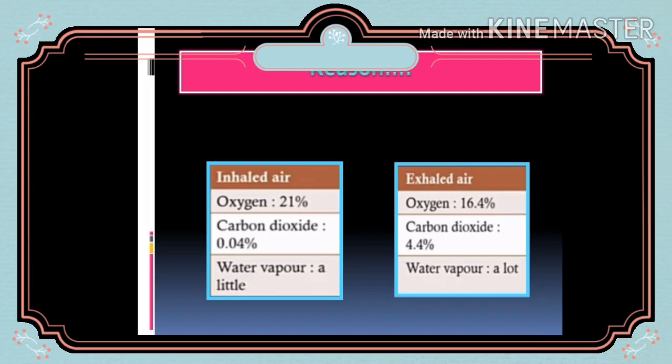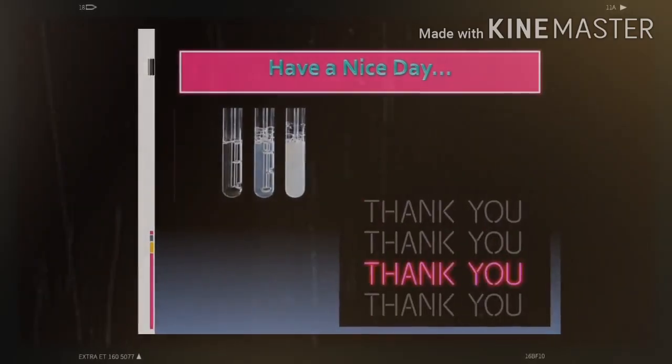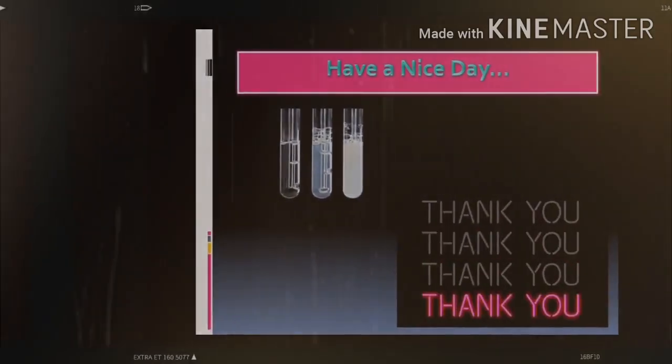0.04%. So children, this experiment suggests that the air which we exhale contains more carbon dioxide because our body produces carbon dioxide during respiration. I hope you understand the experiment we conducted today. We have seen that our body produces carbon dioxide during respiration, right? So the air which we blow out from the mouth turns lime water milky faster compared to the other scenario. Now children, you have to write this experiment in your lab manual.